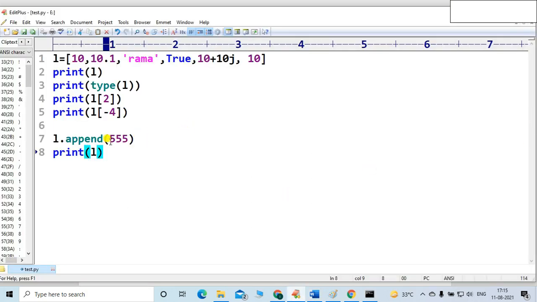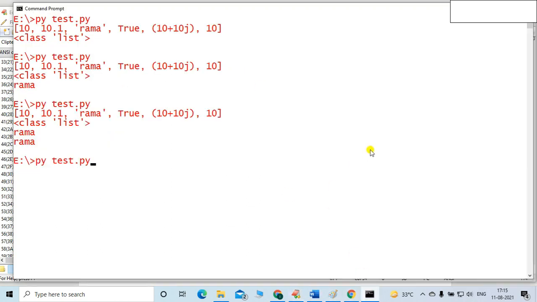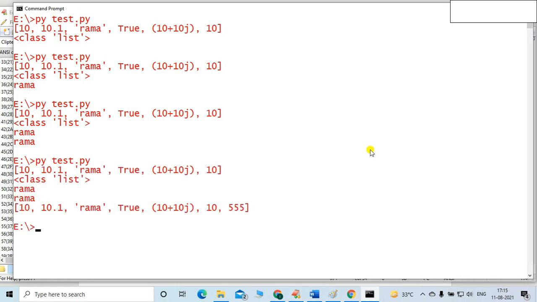Now I want to append this triple five value inside the list. Let me try whether I am successful or not. You can see, friends, the triple five value is there. It means I just inserted the triple five value at the last of the list. So this is called growable in nature. That is, a list is growable in nature. Okay, friends, is it clear to you?